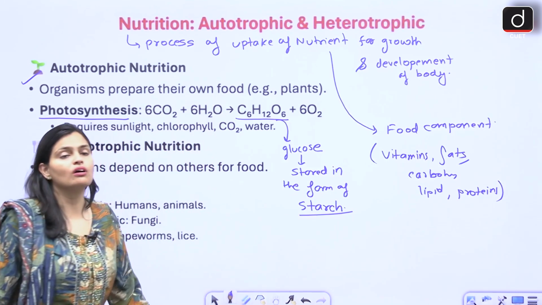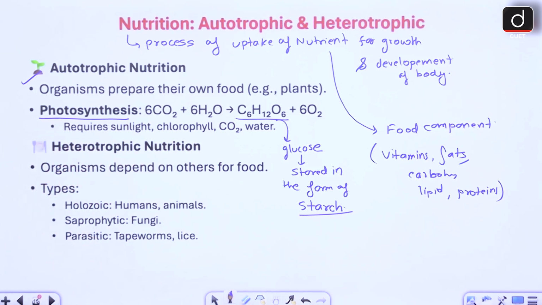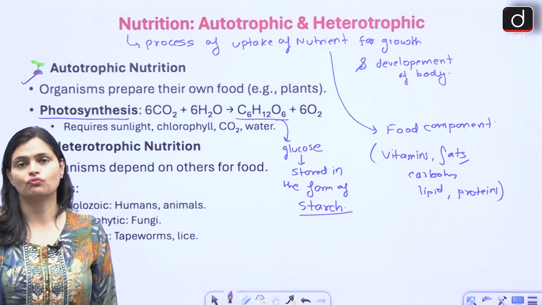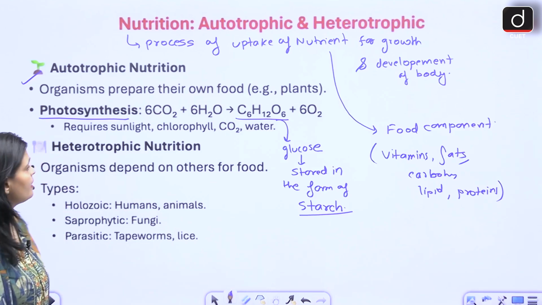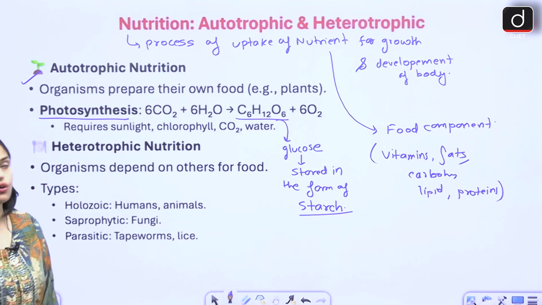Stored in the form of starch, right, it requires sunlight, chlorophyll, carbon dioxide and water. So what happens here? It requires sunlight, chlorophyll, CO2 and water.